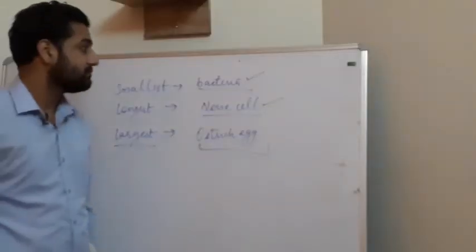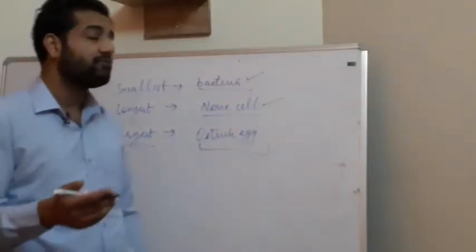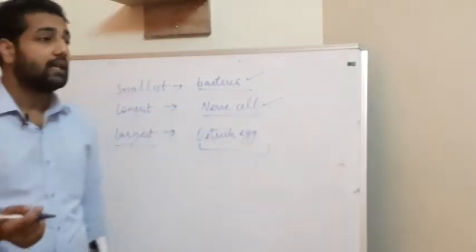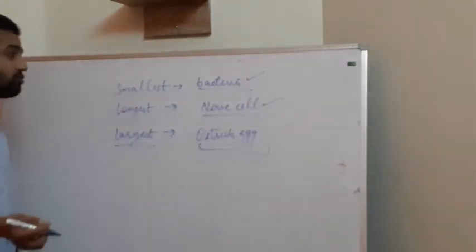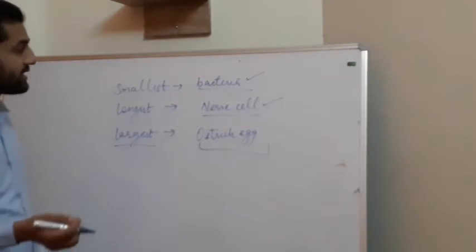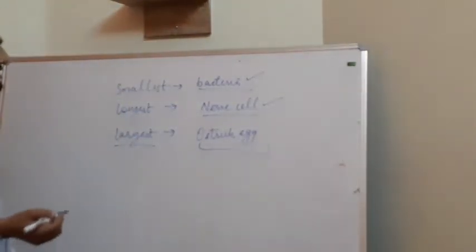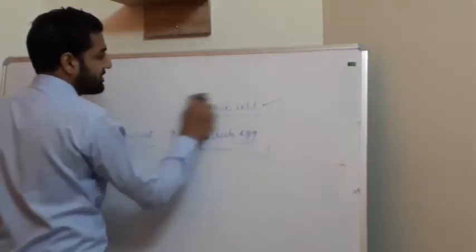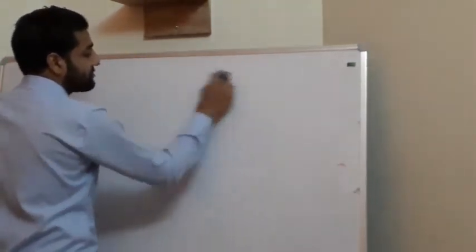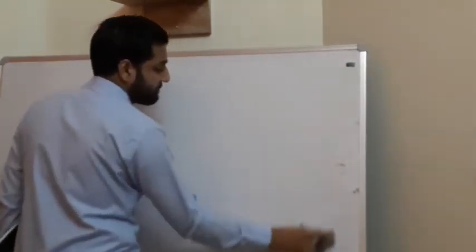Along with size, they also have different shapes. Like the red blood cell has a round shape, and the white blood cell has an ovoid shape. Muscle cells have a spindle shape. They have different functions in our body, and that's why they have different cell shapes.